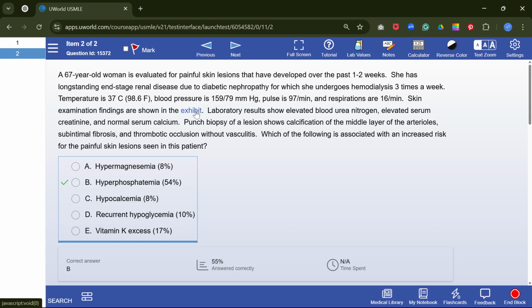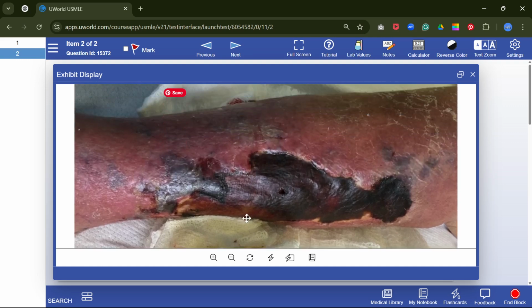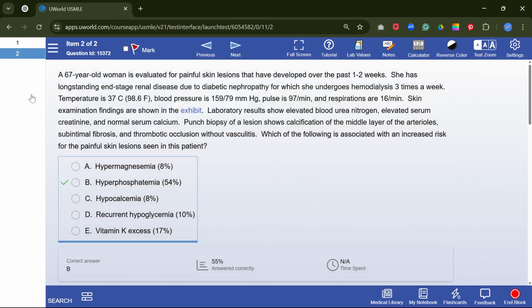Look here, look at the skin. This 67-year-old woman is evaluated for painful skin lesions that have evolved over the past 1 to 2 weeks. She has long-standing ESRD due to diabetic nephropathy, for which she undergoes hemodialysis 3 times a week.